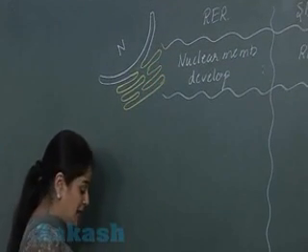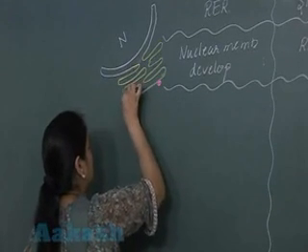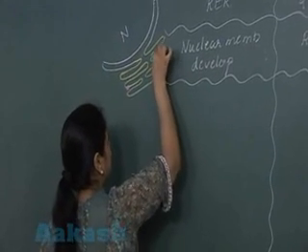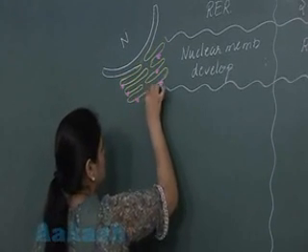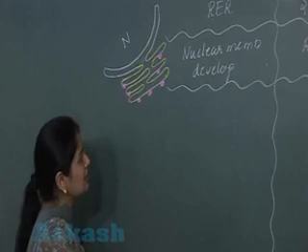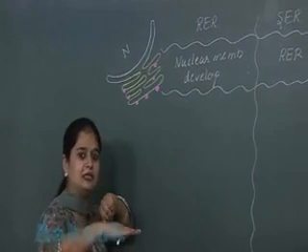और इस RER के ऊपर ये जो मैं स्ट्रक्चर्स दिखा रही हूं, giving the granular appearance to the endoplasmic reticulum, that is ribosomes. Got this? अब ये जो RER है, इसकी जो पोजीशन है वो इंटरनल है.